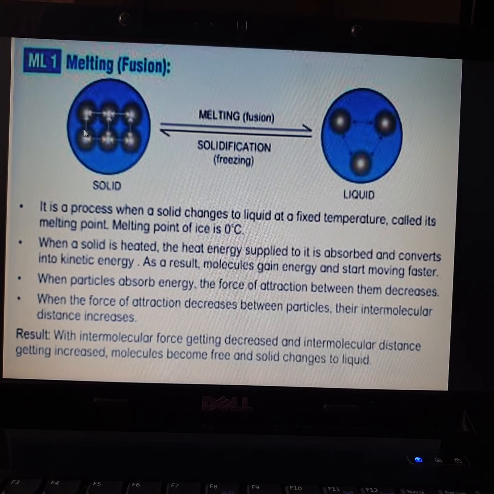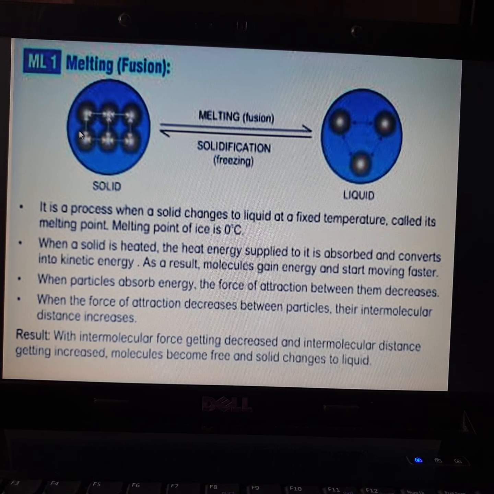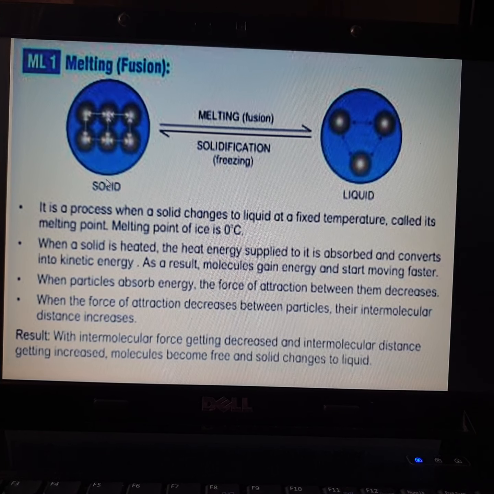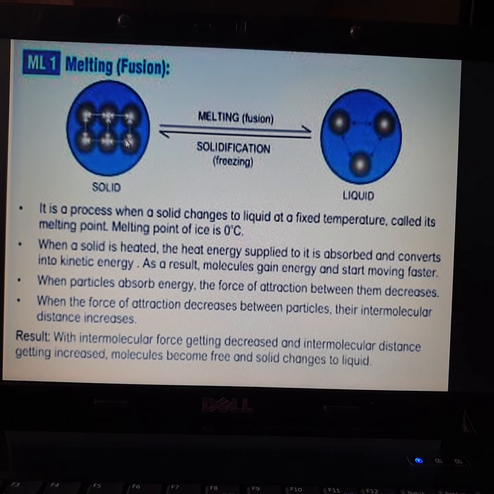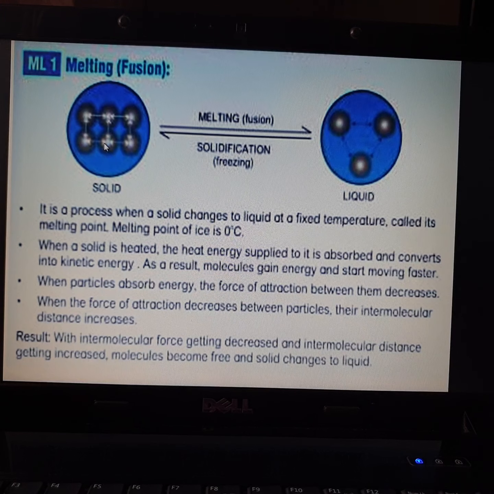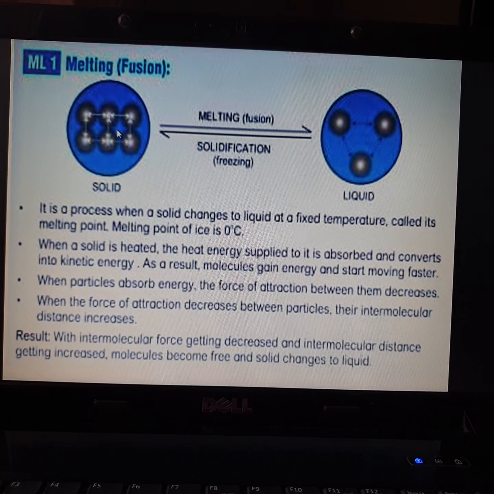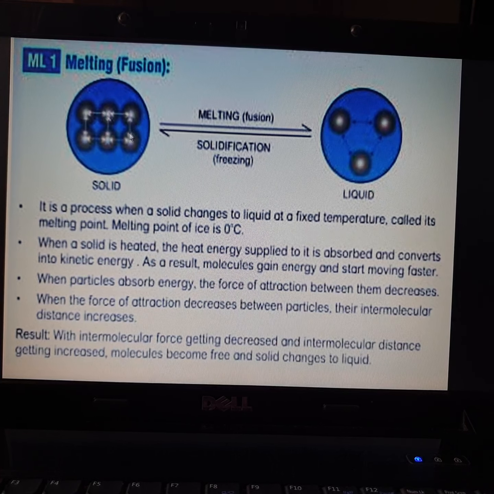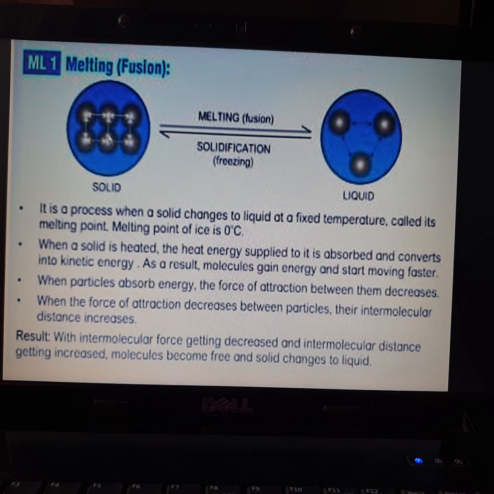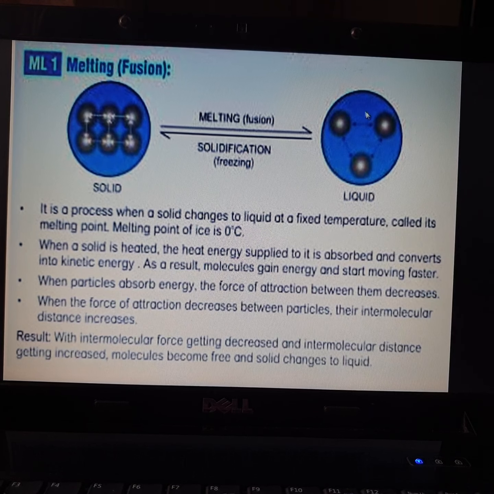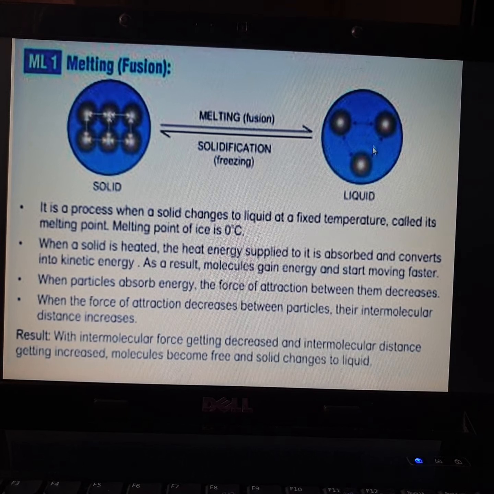So when you see the picture here, this is solid. You can see that molecules are attached with each other. When I am heating this, they gain heat energy, and the space between them will increase. That is, the force of attraction between them will decrease. Now they are held together because the force of attraction is very high. When I supply heat, these molecules gain energy and the attractive force decreases. Next, they become like this, that is, the force of attraction is very less.